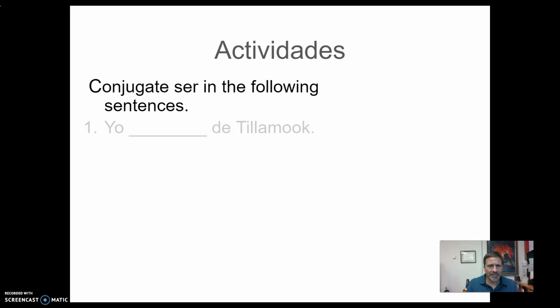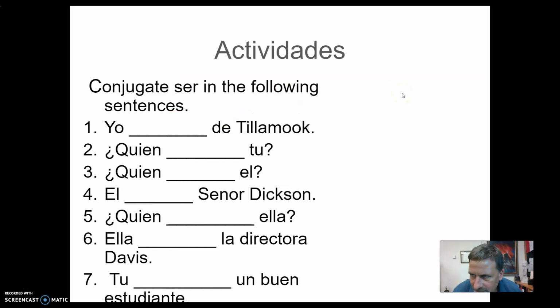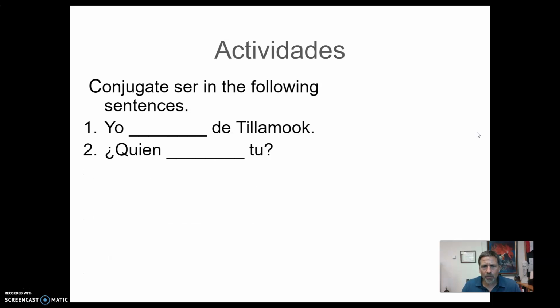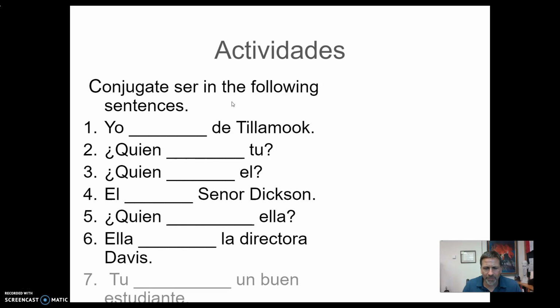Okay, so what I have here for you, and we're going to do this in class tomorrow, but I want to show everybody here these, and these are some of the conjugations. So I have to change the verb to make it make sense. And so this is kind of the grammar part of the class, and sometimes it's not the very most enjoyable, but it is important for figuring out how the language works. So I want to say, I am from Tillamook. And so I'm going to go yo. And so what is the yo conjugation? I got to use the yo form. Okay, and so I wanted to show you that real fast. Yo soy de Tillamook. That's the yo form.